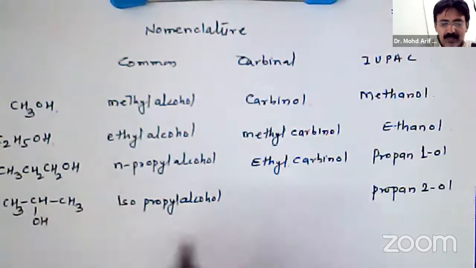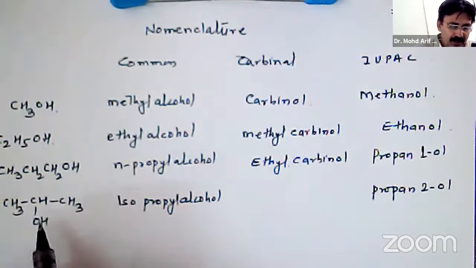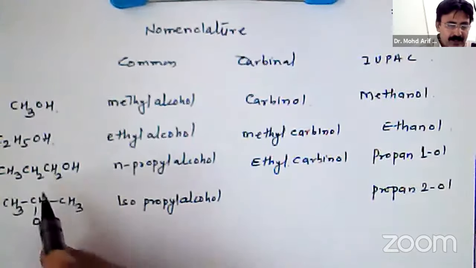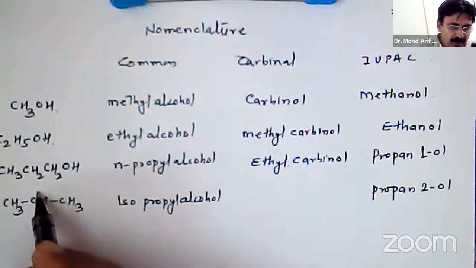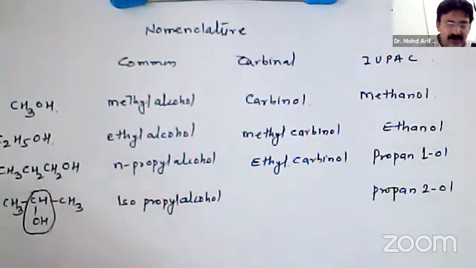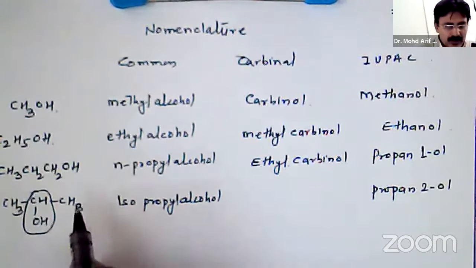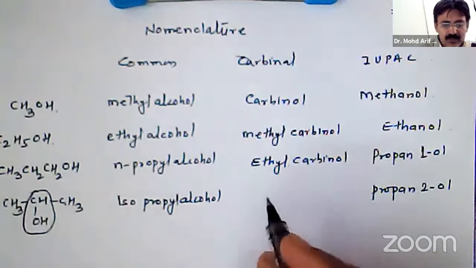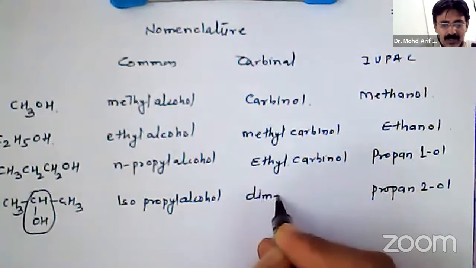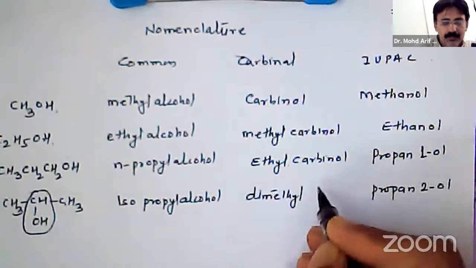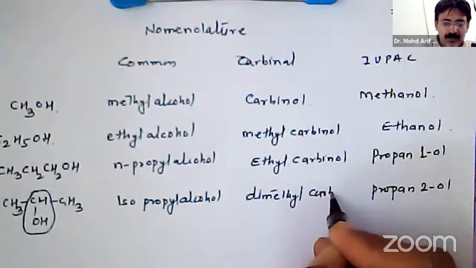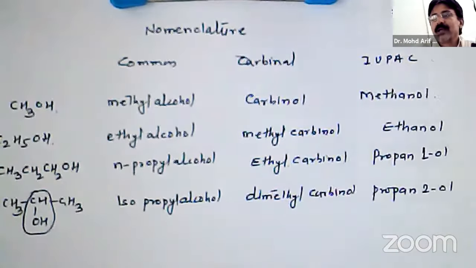OH is on the second carbon, so propan-2-ol. While deciding in carbinol system, it is two methyl groups, so it is dimethyl carbinol.